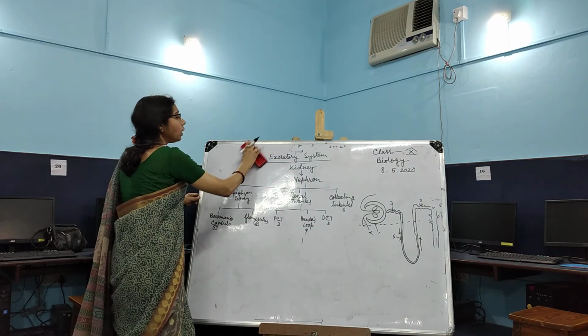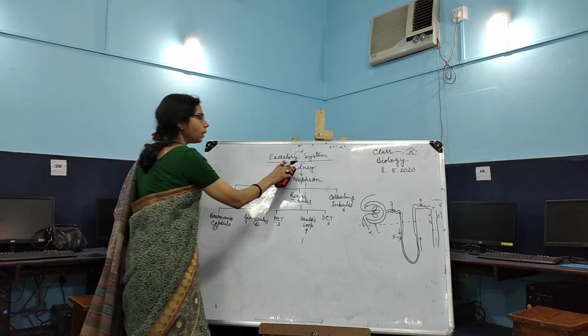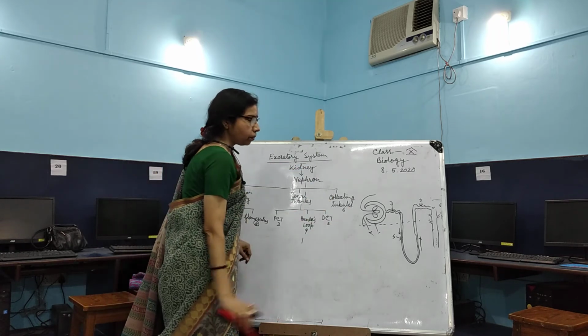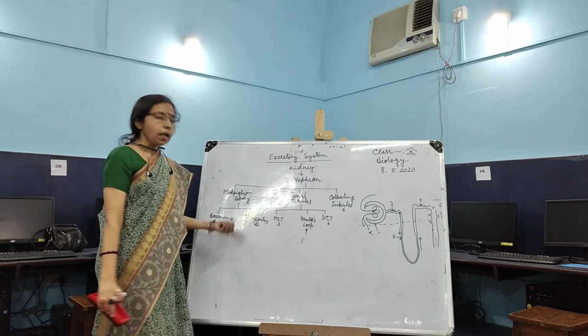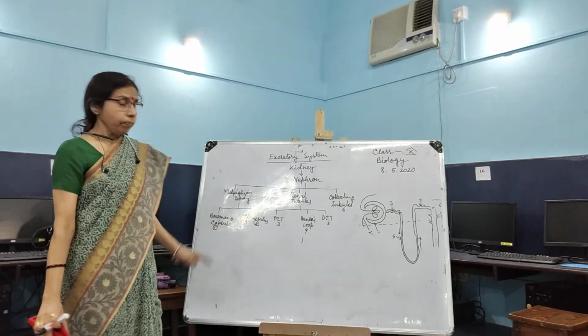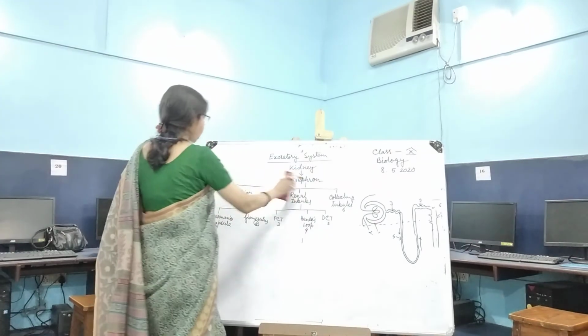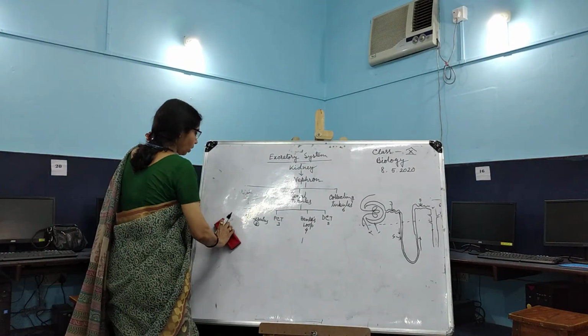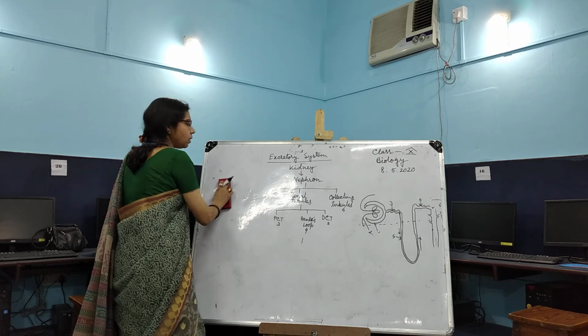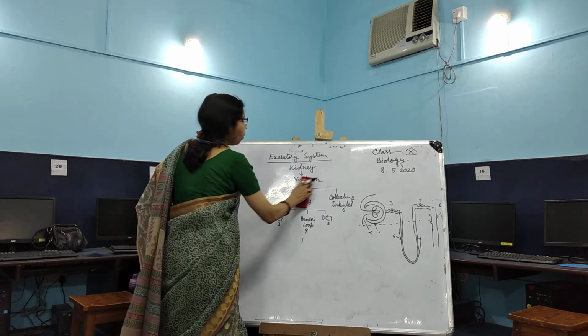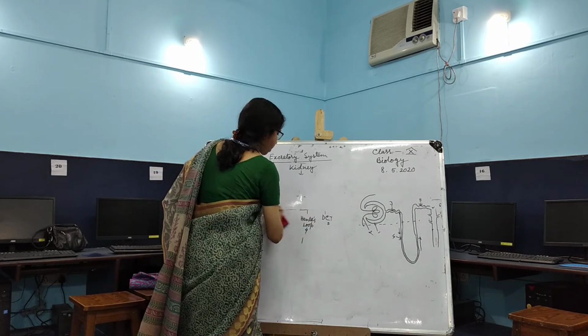Now, what is the function of the kidney? They remove nitrogenous waste in the form of urine. The nitrogenous waste released from the kidney is called urine, which mainly consists of a number of organic and inorganic substances and some salts.